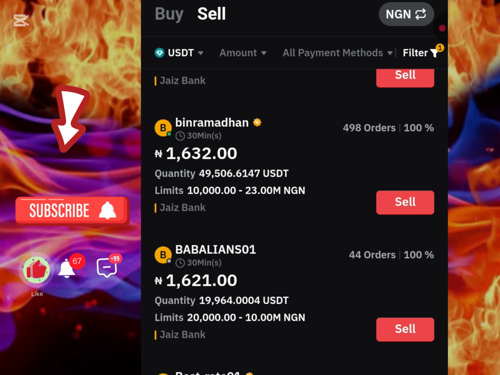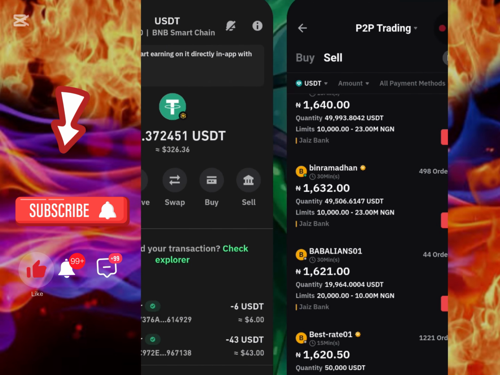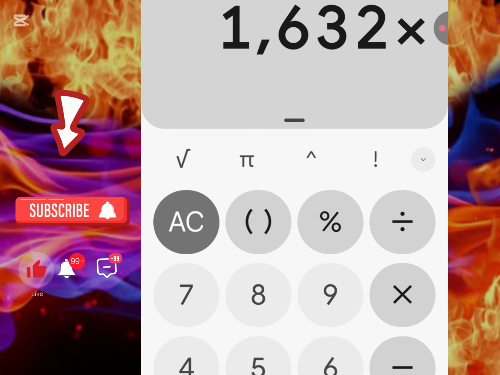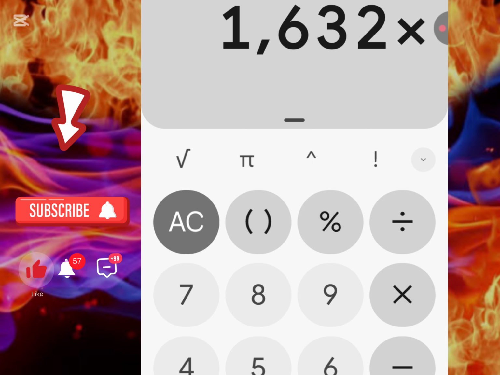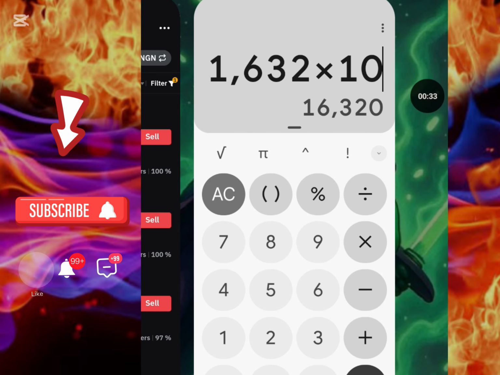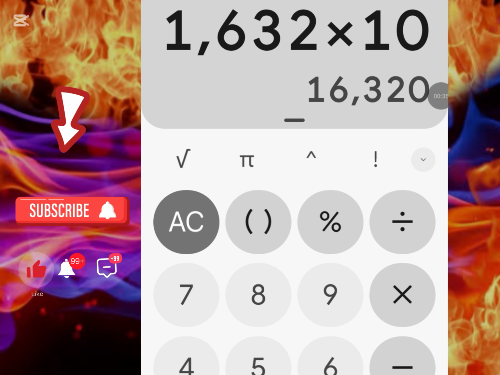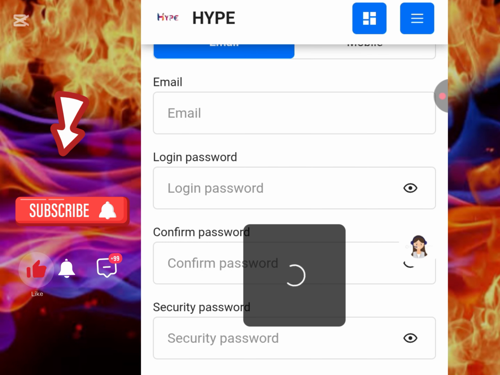Currently, the conversion rate of dollar to naira is around 1,632 at most. So this is what you are going to be earning per day. It is approximately 1,632 multiplied by 5, or it can even be multiplied by 10. It all depends on how much you are staking on this platform. If it's multiplied by 10, it is 16,000 per day. Quickly, because what I normally do is upgrade after making the video.